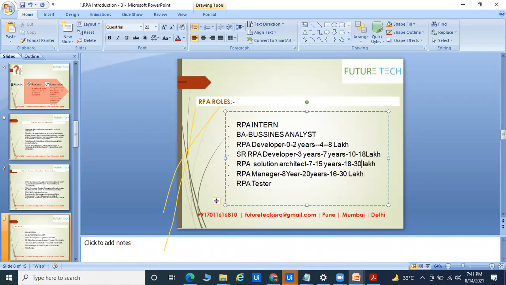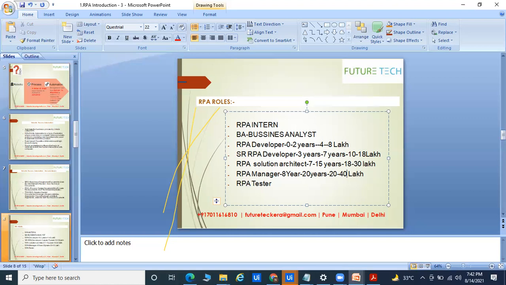And after solution architect, you can go for the RPA manager post. So try to understand, RPA manager cost: you can go for at least 20 to 30 lakhs package as a minimum. I'm talking about, you can go for 40 plus, so 20 to 40 lakhs package. It's very, very less salary I'm talking about. Okay, so in the market, please try to listen, 40 lakhs is not a big deal. If you know RPA very well, if you've already worked with a company, I'm not saying they can directly provide you 40 lakhs, but try to listen.